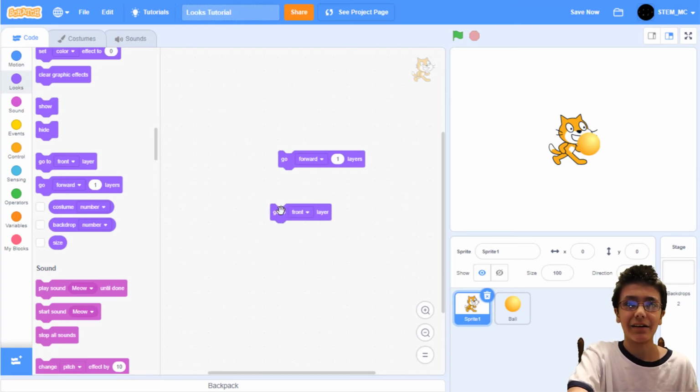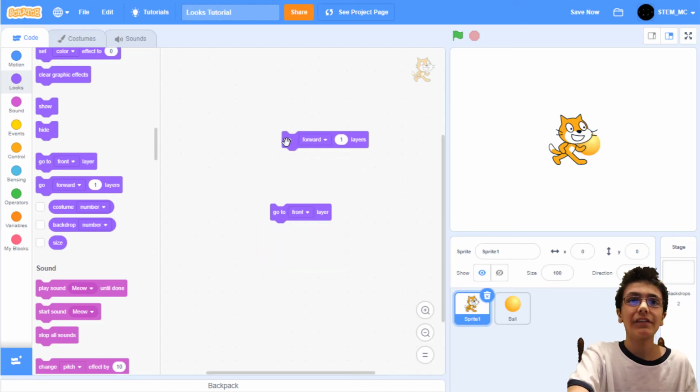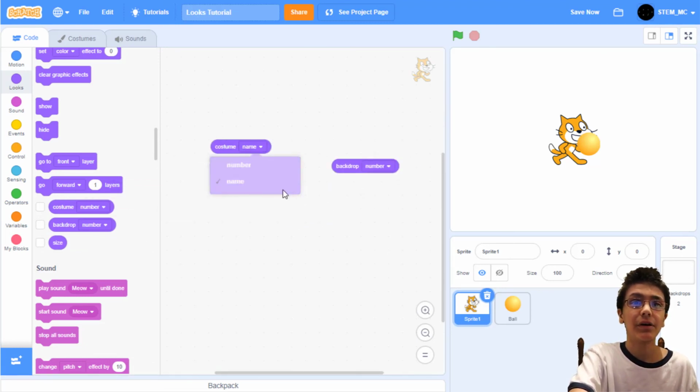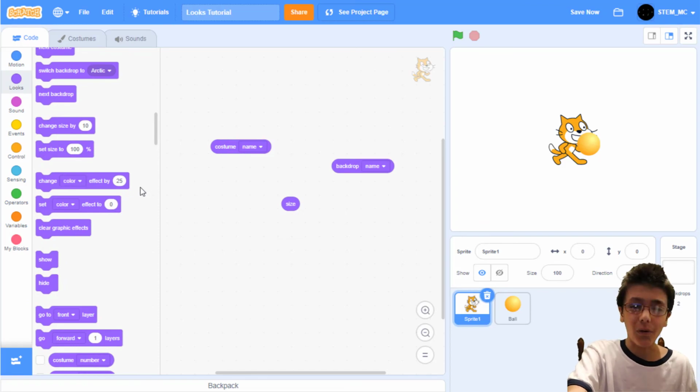We can have the cat go to the front layer, which makes it go above everything else, or the back layer, which makes it go behind everything else, like this. We can also have it go forward or backward a certain number of layers. Finally, we have 3 input values: the costume number or name, the backdrop number or name, or the size. And that's basically the whole look section.